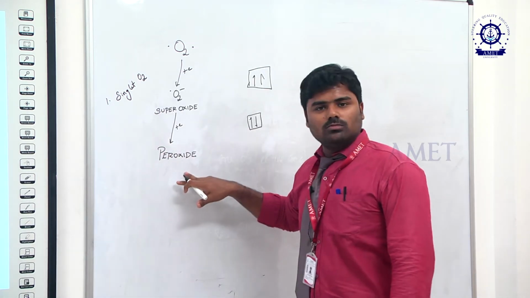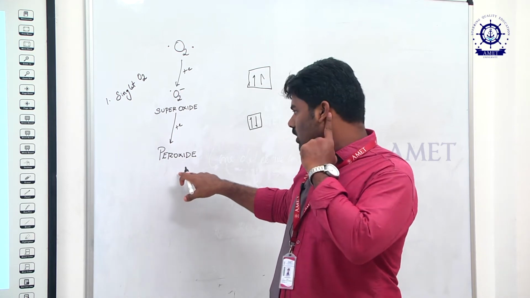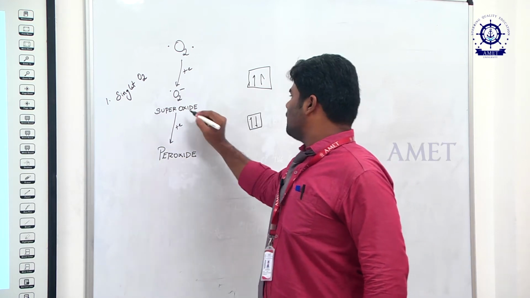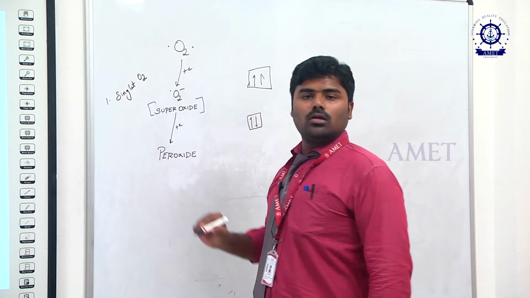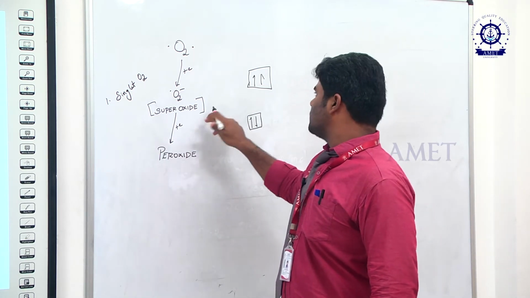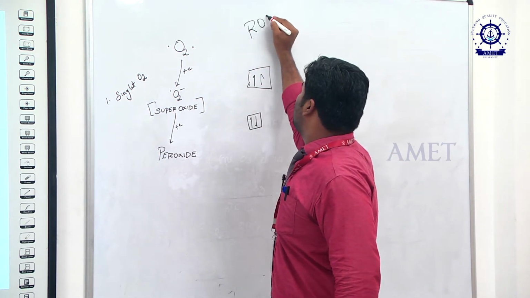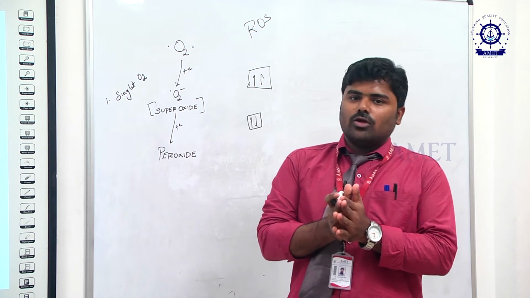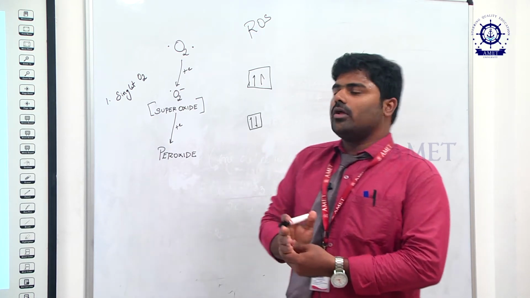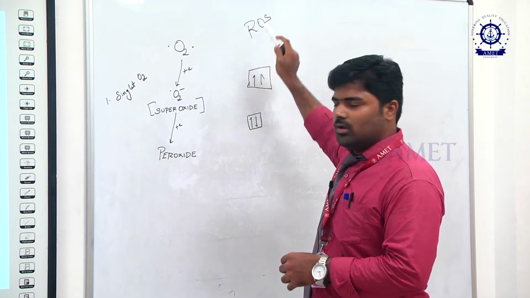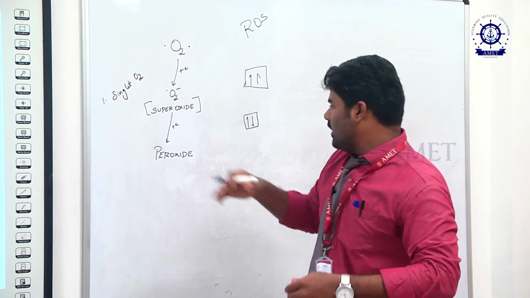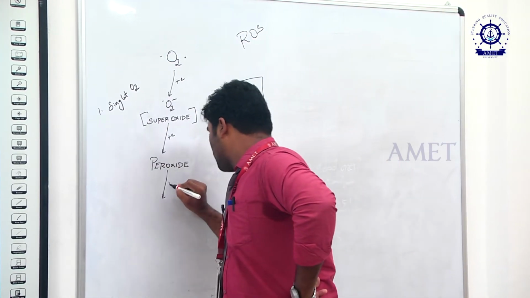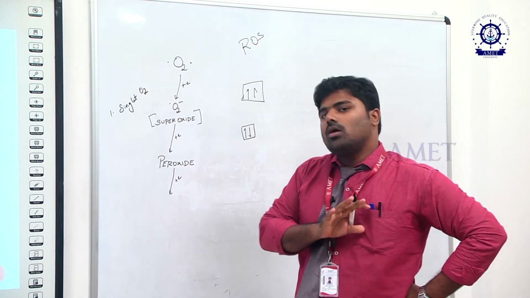Generally, peroxide does not come under free radicals, because under normal conditions peroxide doesn't produce any harm to our system. But superoxide is a primary free radical, which we call ROS, meaning reactive oxygen species. Reactive oxygen species is nothing but the free radicals formed due to the oxidation process. Okay. So coming back to this, now if we add another electron to the peroxide, in general peroxide is not that harmful.